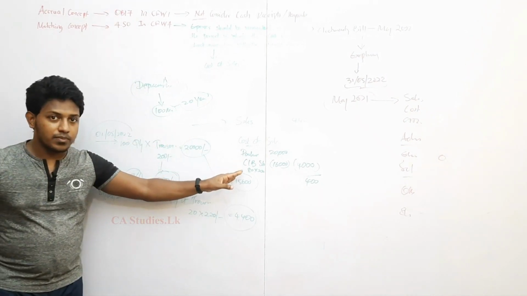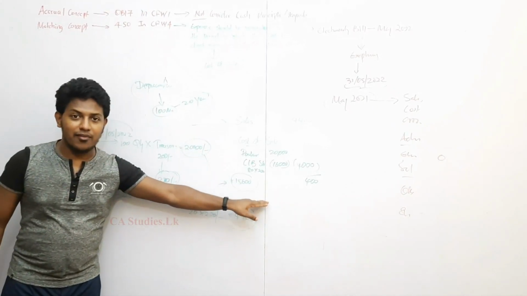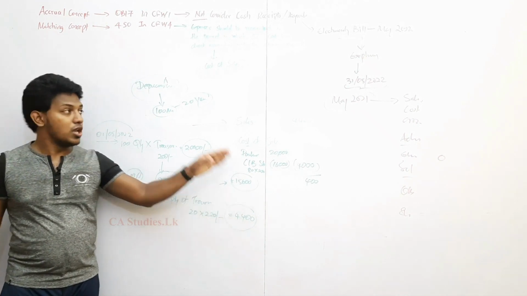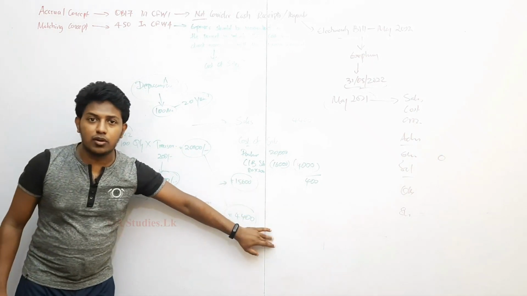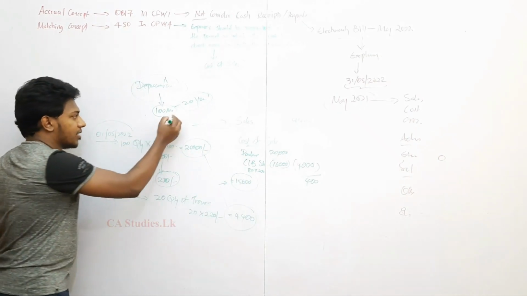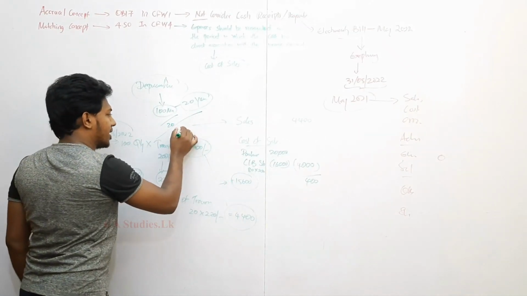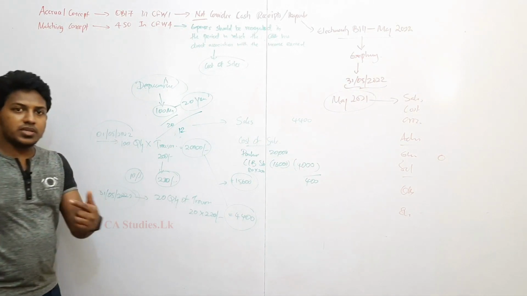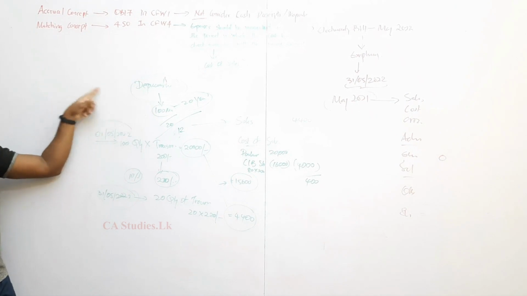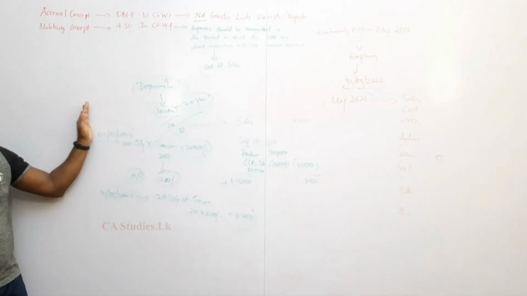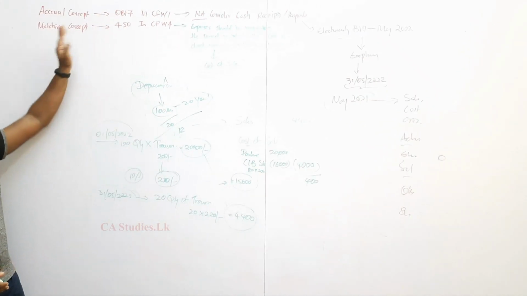For 1 month, from this 100 million, from this 20 years, we have used one month for our business. So the building can be used for 20 years, and 1 month of depreciation should be taken to the monthly accounts. So we have to divide this 100 million by 20 years. After we get the answer, again we have to divide by 12 months. So 1 month of depreciation will come. That is also the matching concept. Charging the cost to the profit or loss that is directly associated with the income, right? So the matching concept says that.